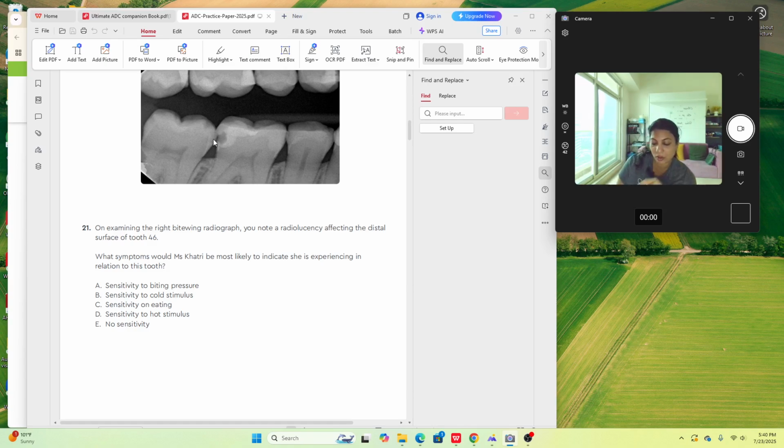But when you're actually seeing it directly, when would you decide to go ahead and fix that or just leave it as it is? What factor is going to influence your decision? And I'll tell you, the factor is cavitation. You may see a white spot there, you may see an arrested lesion there, but if it's not cavitation, like if there is not a proper hole, then you are not going to fix it. Arrested caries, you're going to leave it as it is.